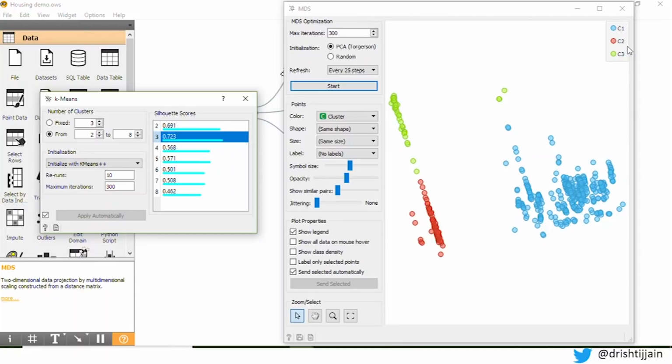What if you are unaware of what a Silhouette score is? If a data point is close to the center of a cluster, the Silhouette score will be very high because it belongs to that cluster, and as it goes far away from it, the Silhouette score reduces. If there are 2 clusters and a data point is between the 2 clusters, at that point the data point could belong to any of the clusters. So the Silhouette score helps us give a value to the number of clusters that we can